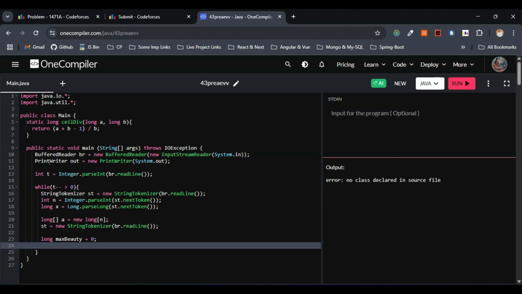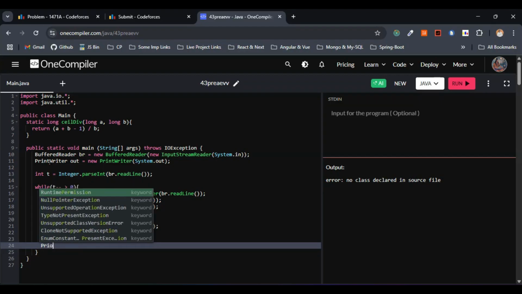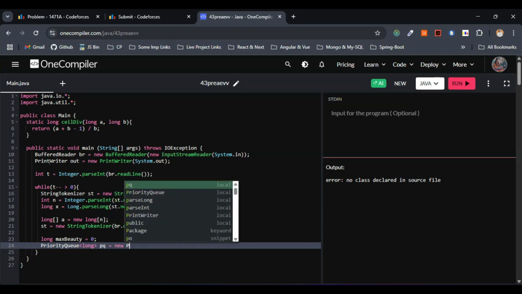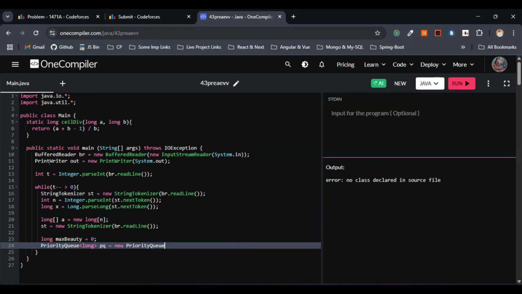So we are making use of the priority queue, right? So P has to be capital here, PriorityQueue. So this one would be long, so this would be pq equals new PriorityQueue. So this is fine. I hope this is fine.